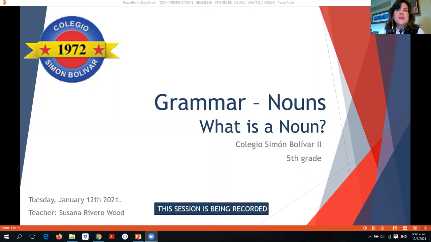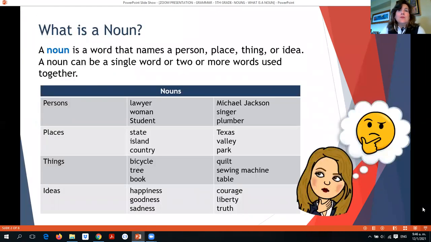Today we're going to be studying nouns. The first class we're going to have about this topic is: what is a noun? So let's see. What is a noun? A noun is a word that names a person, place, thing, or idea. It can be composed of one word or several words, okay? One noun can have one word or it can have two or three, we will see.